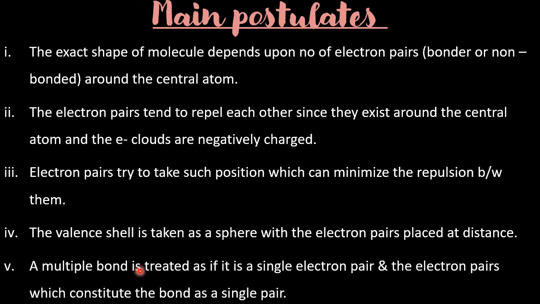A multiple bond is treated as if it is a single electron pair, and the electron pairs which constitute the bond are treated as a single pair. First, a single bond is formed. If more electrons are available and further bonding is possible, then they go for a multiple bond, that is a double bond or a triple bond. But first a single bond has to form to give the frame, then they go for double or triple depending upon the availability of the electron pairs. That too, they go for the sideways attraction, then the multiple bond is formed.